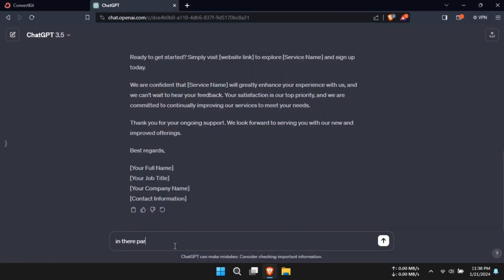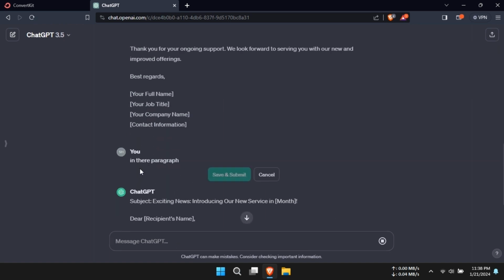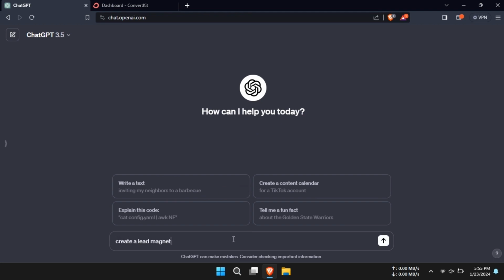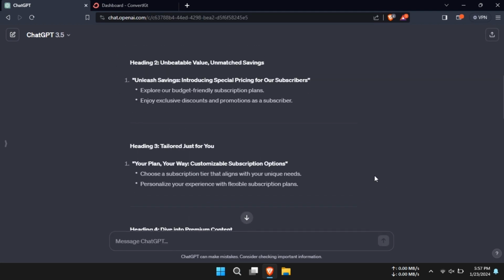The answer lies in integration. Use ChatGPT to generate unique email content that captivates your audience. Then, incorporate this content into your ConvertKit campaigns for a touch of personalization and AI efficiency.